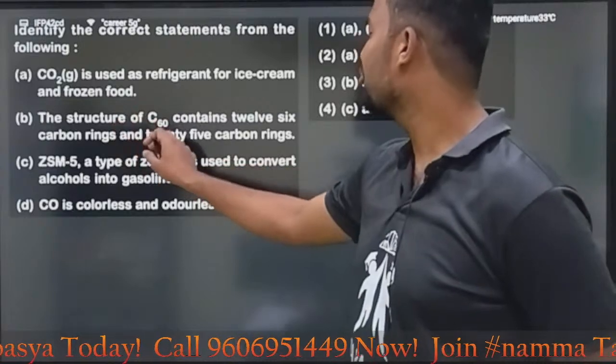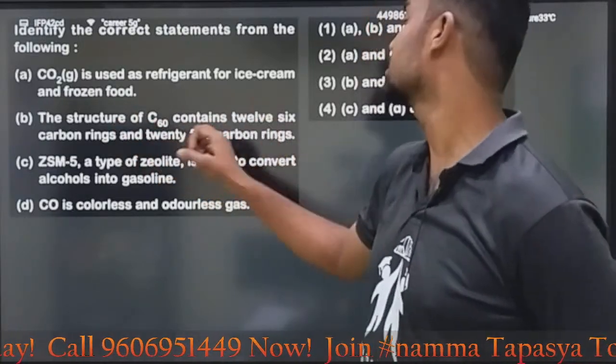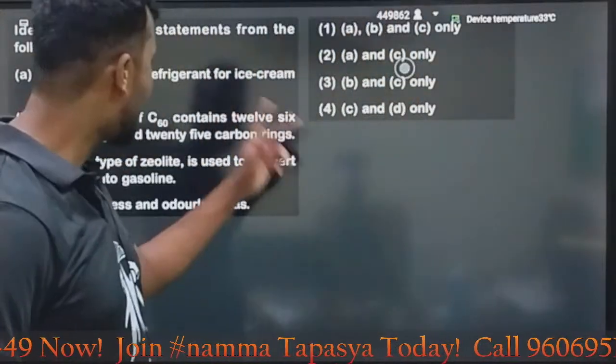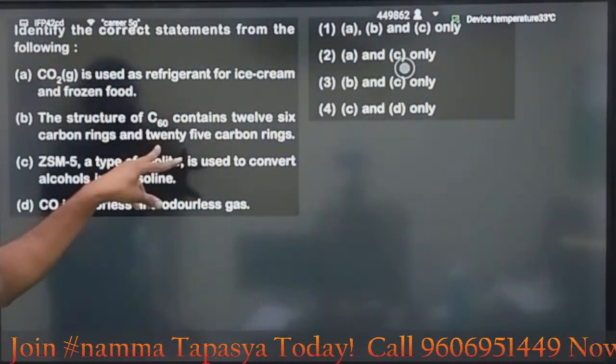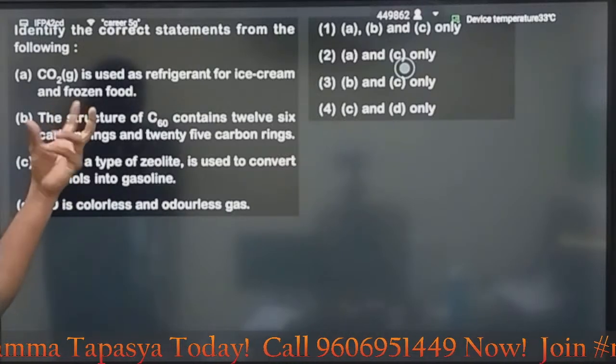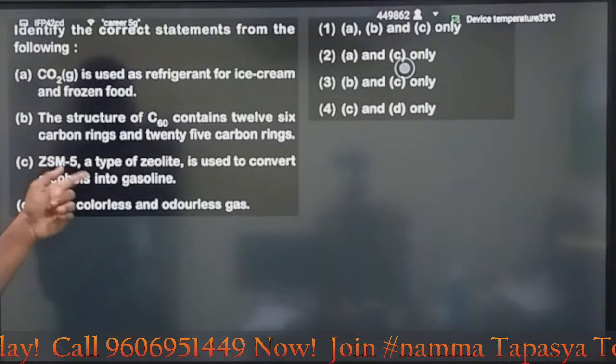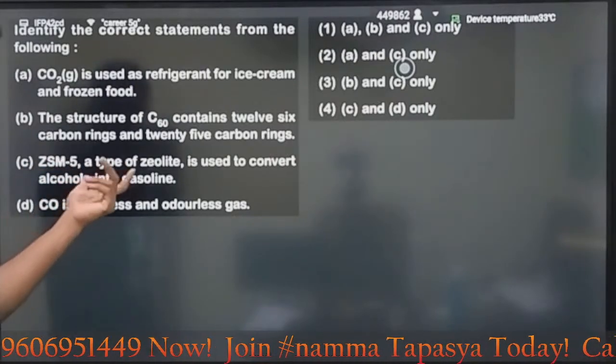Second one, the structure of C60 contains 12 six-carbon rings and 20... No, actually it will be reversed. It is 6 carbon rings and 5 carbon... No, 12 not. It will happen as a reverse. It is wrong. Then ZSM5 is a type of zeolite, used to convert alcohol into gasoline.